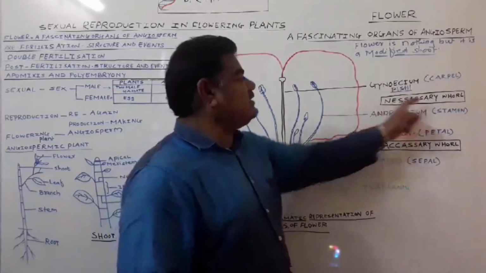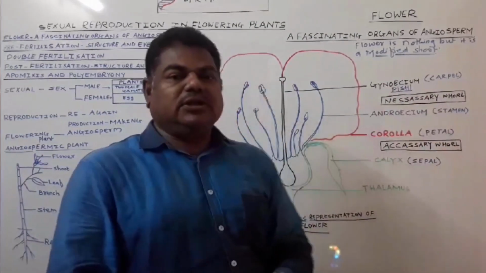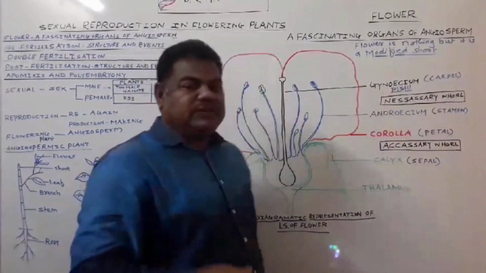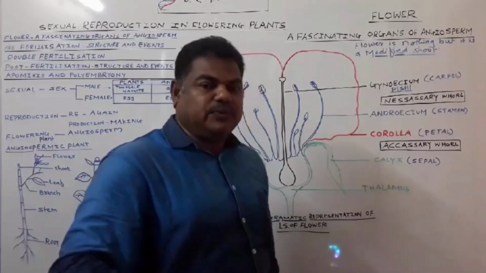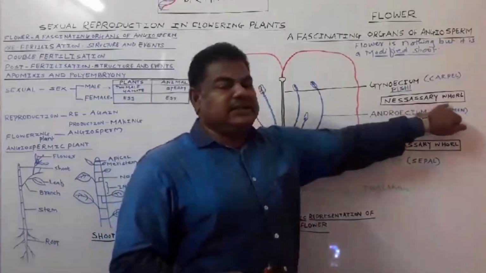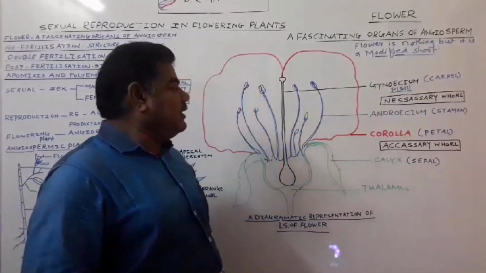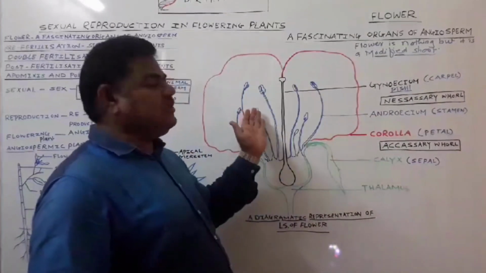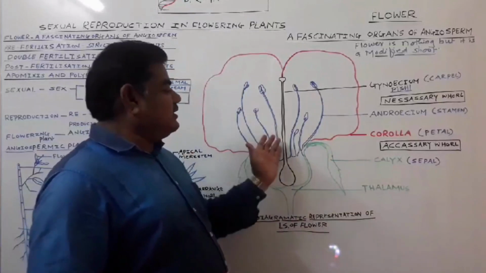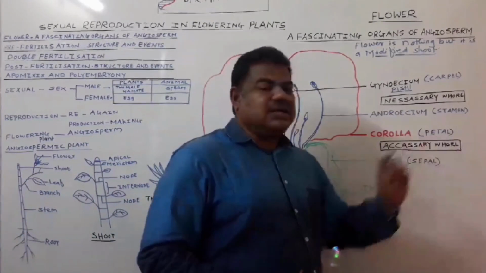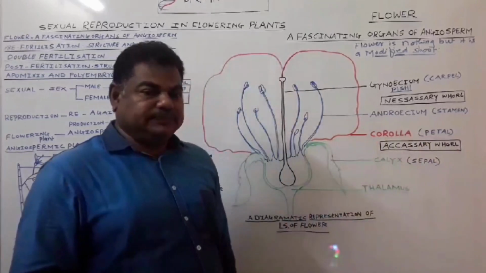These are the necessary whorls of the flower, because the androecium and gynoecium actually take part in the process of what? Fertilization, due to which they are known as the necessary whorls of the flower. And the calyx and corolla help in the process of fertilization, due to which we call them the accessory whorls of the flower.